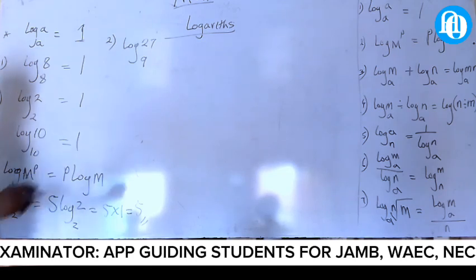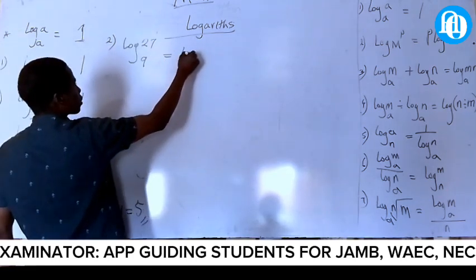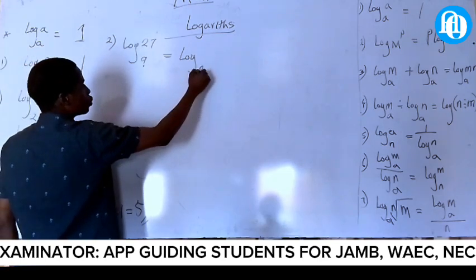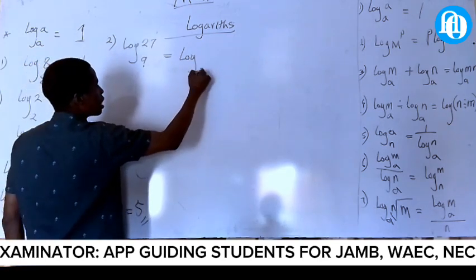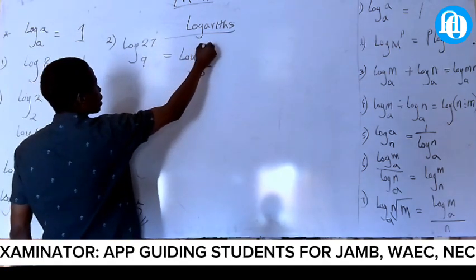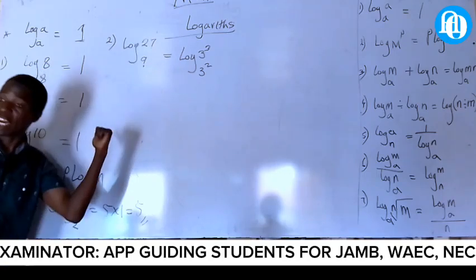Wow, it's good. What do we do here? You split this one with the... log what? This one, split this one. 3 raised to the power of what? 3 raised to the power of 2. This one will be what? 3 raised to the power of 3. Are you hearing now? All the power will go at the back of the log.